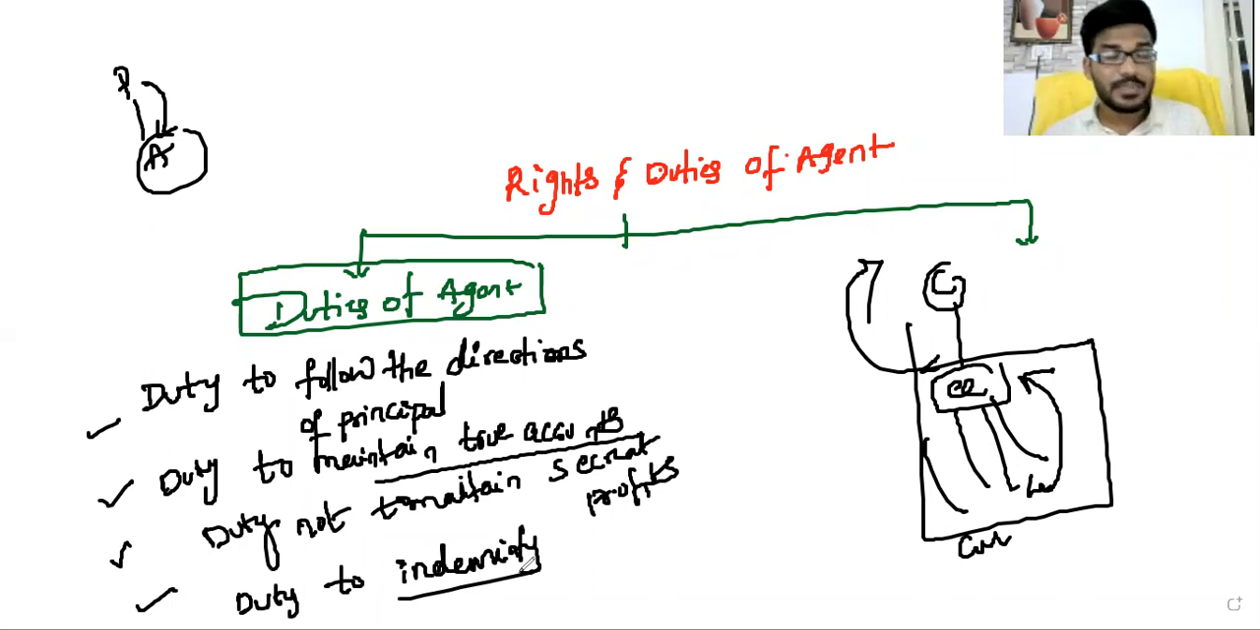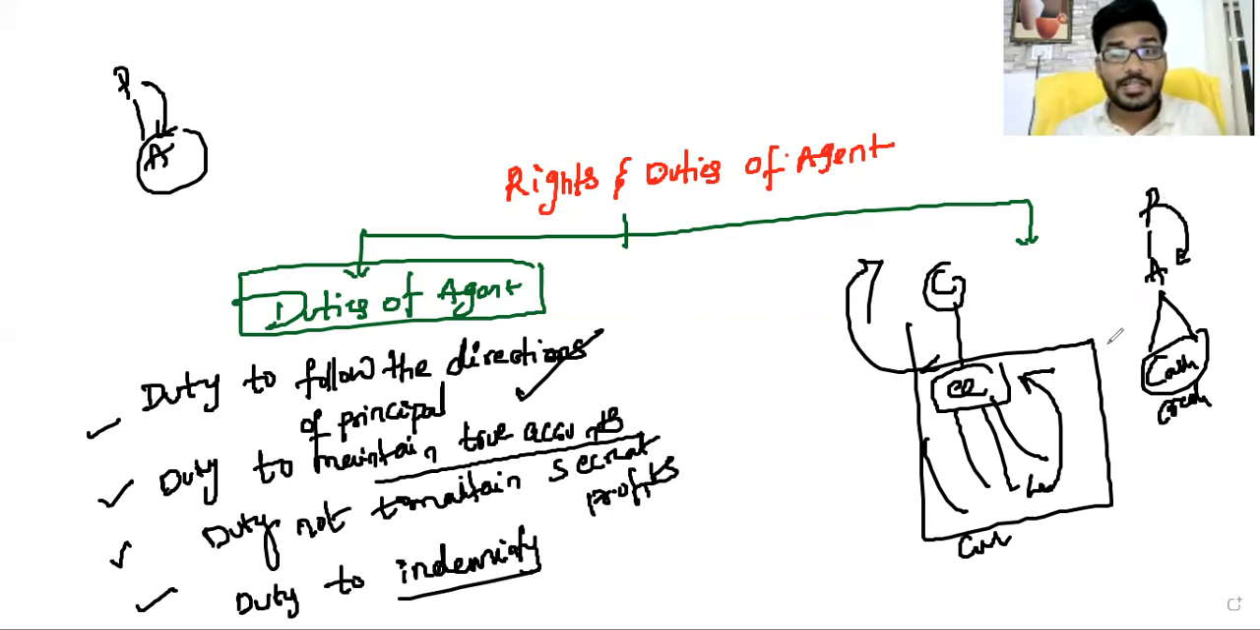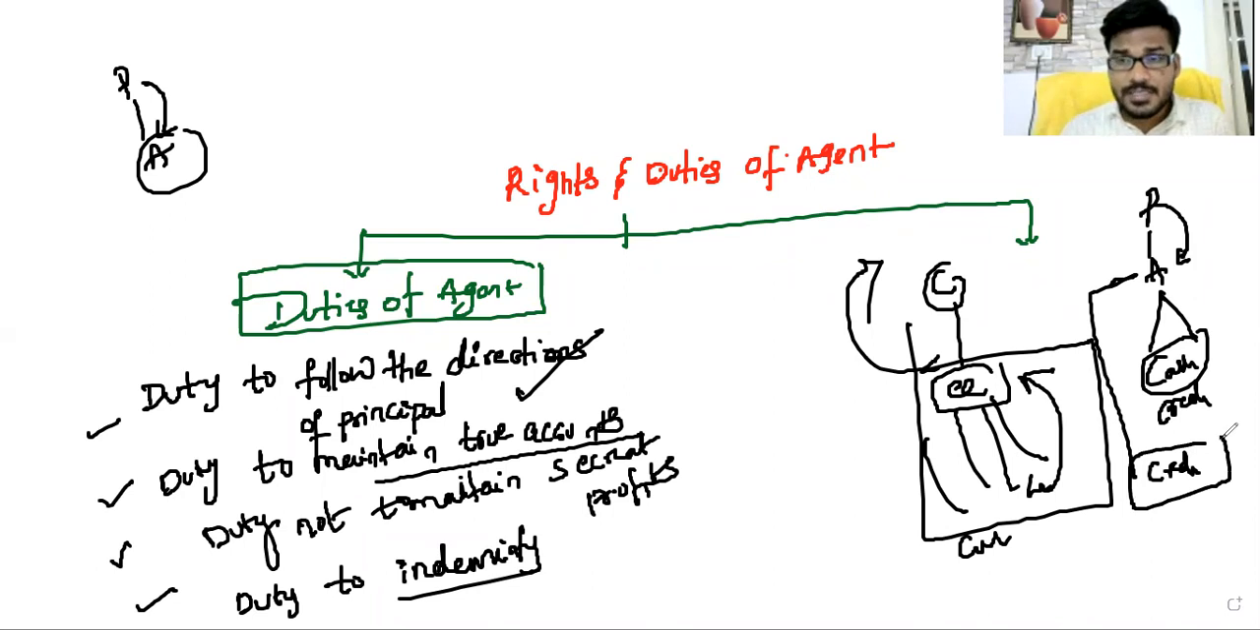So you can conduct the business according to the directions of principal. Suppose the principal says to the agent, you can sell the goods only on cash basis; you cannot sell the goods on credit basis. Should the agent follow the directions or not? Obviously, yes. If the agent sells the goods on credit basis and any loss arises, who will replace it? The agent will replace it; he is to indemnify.